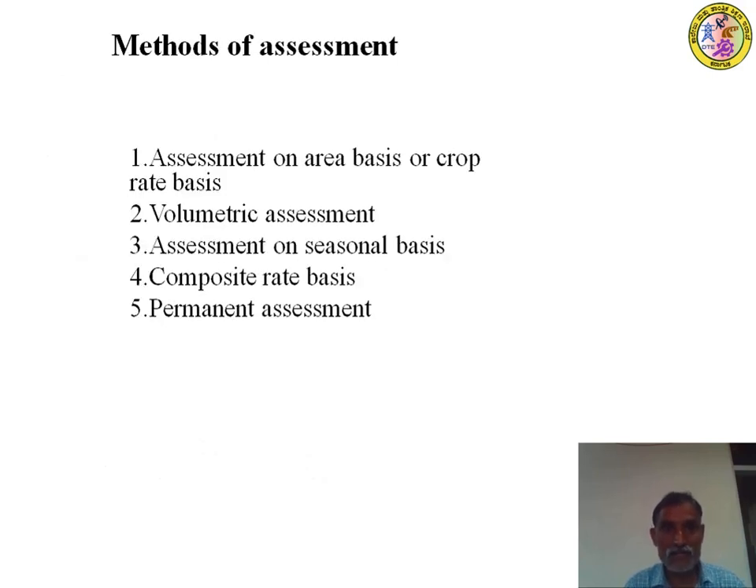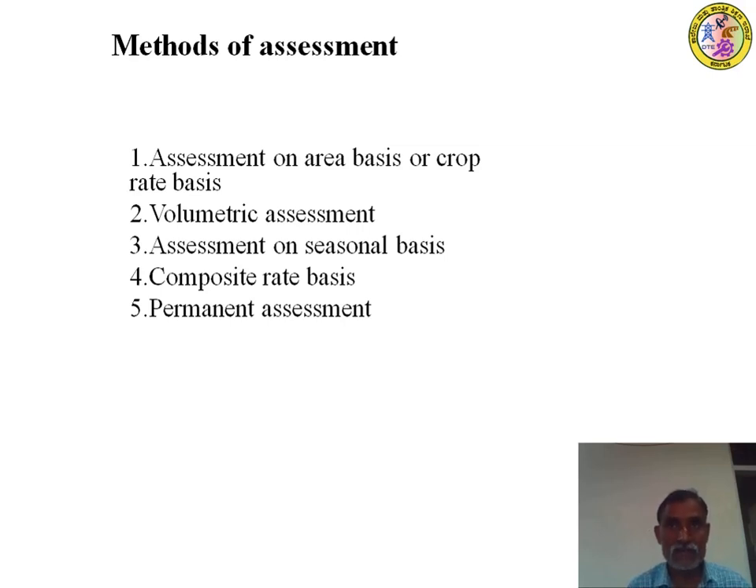Methods of irrigation assessment. So many methods are there for the assessment of water. One is assessment on the area basis or crop rate basis. Area basis means how much area is irrigated by this particular farmer, and the charge is given on the area basis. For 200 hectares, 12 rupees per hectare, like that. So 12 multiplied by the total area will give the amount. That is called the area basis.